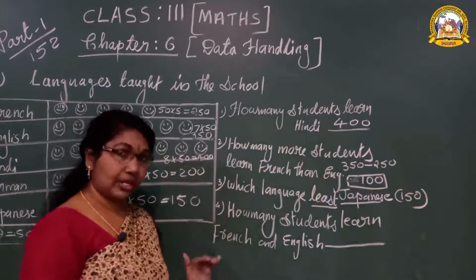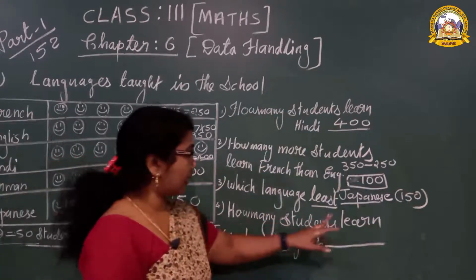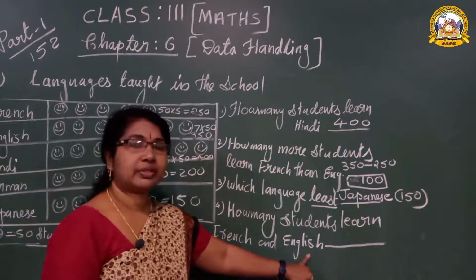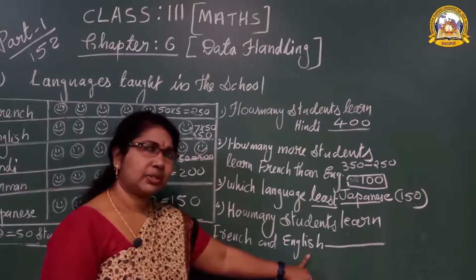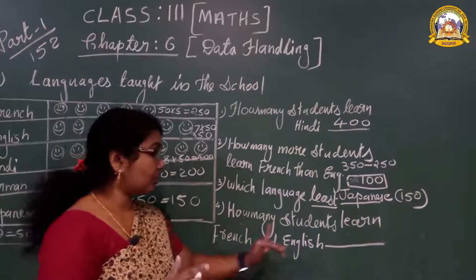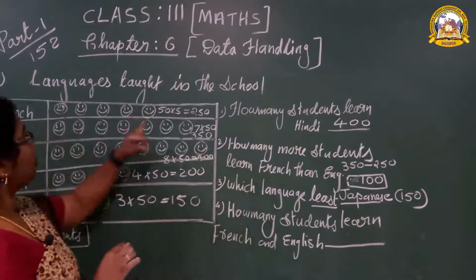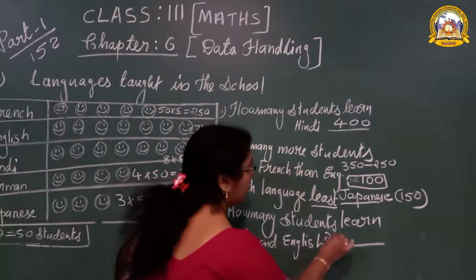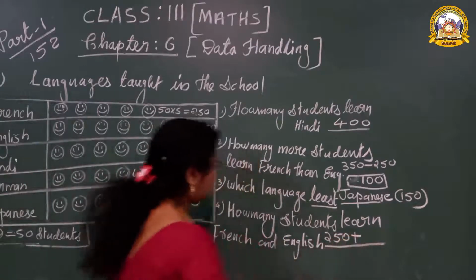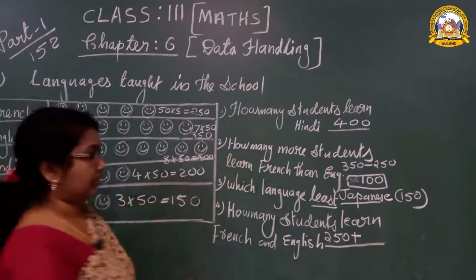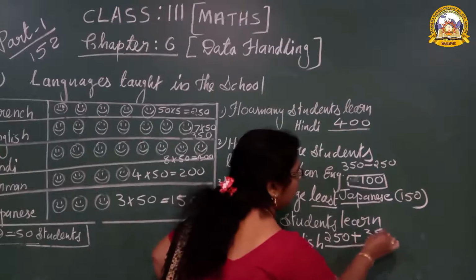Now the fourth, last question. How many students learn French and English? What is the meaning of that? Both French and English, how many students? That means both you have to add. French, how many students? 250 plus English, how many students? 350. 250 plus 350.